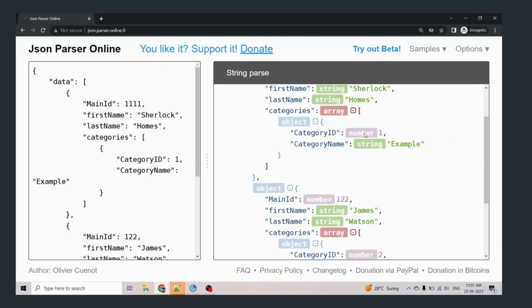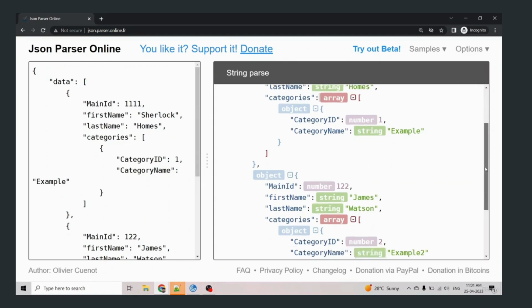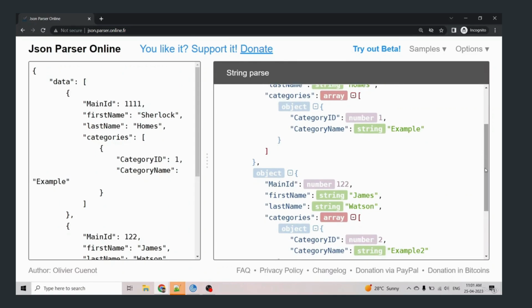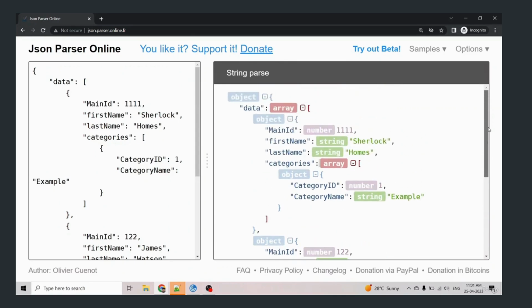I would request you all to try different examples to understand this using this site. I will share the link in the resource part. You should have a solid understanding of JSON because it will be used quite frequently in our upcoming sessions. Thank you all. Let's move to our next session.